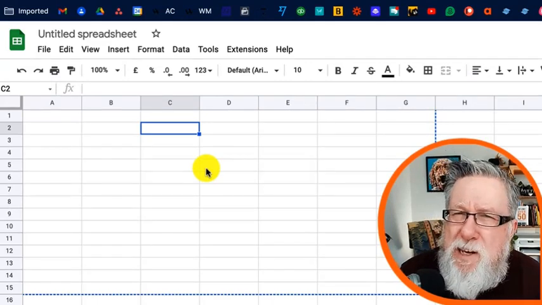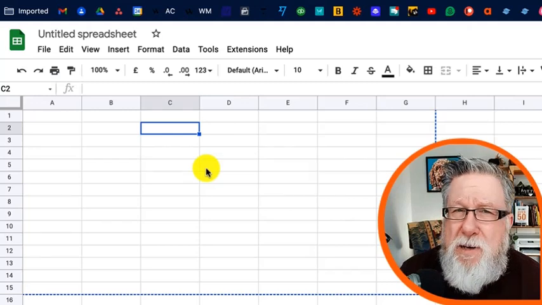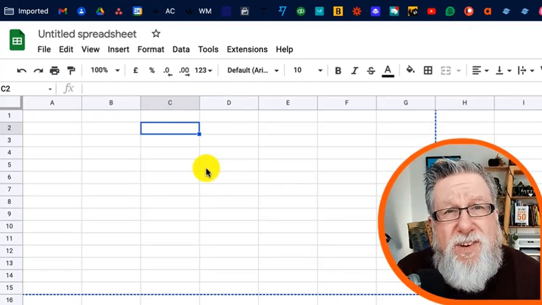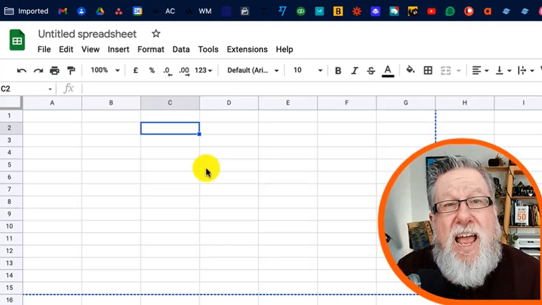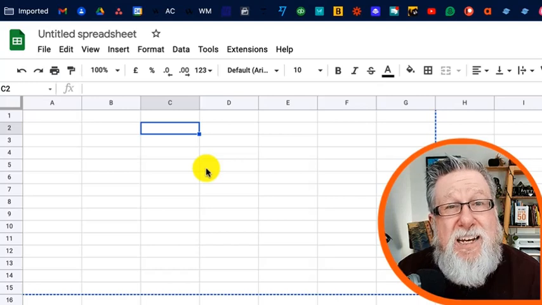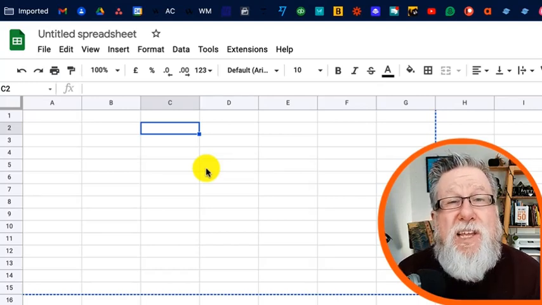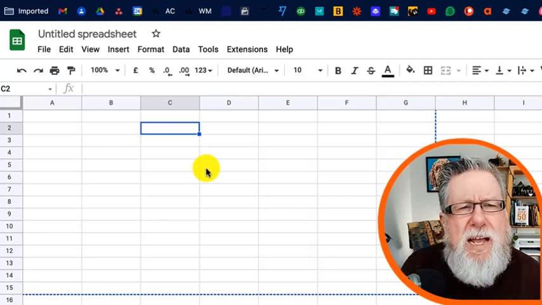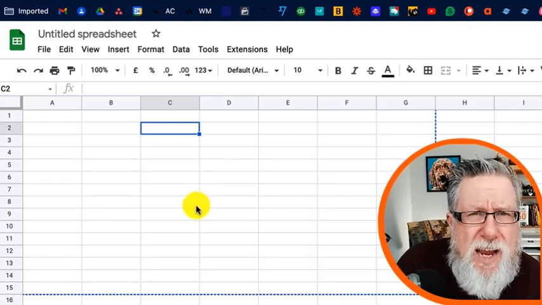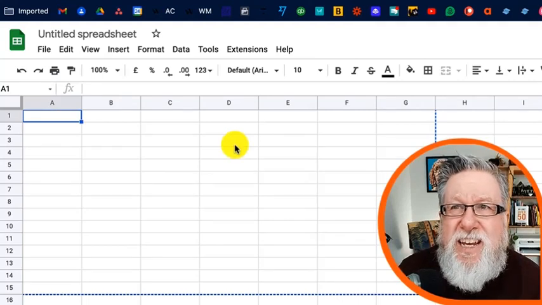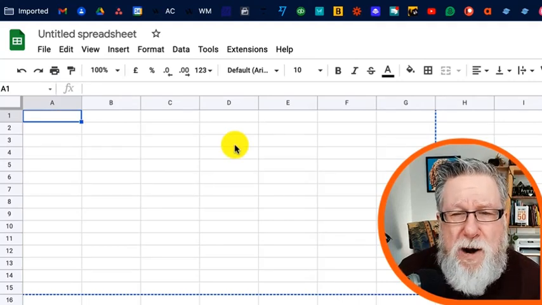Now, your data can be text, it can be numbers, it can be dates, it can be formulas, or it can be calculations. We can put lots of different data types into the cell, and how we use those cells and how those cells react to the other cells around them is really how a spreadsheet ends up working and being valuable to us. I think I should just dive in and create a simple spreadsheet. The easiest way for you to understand it is to see it in a practical application.